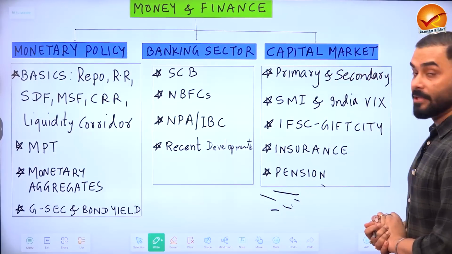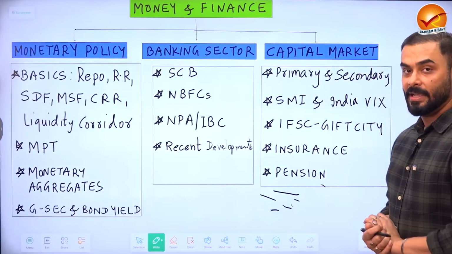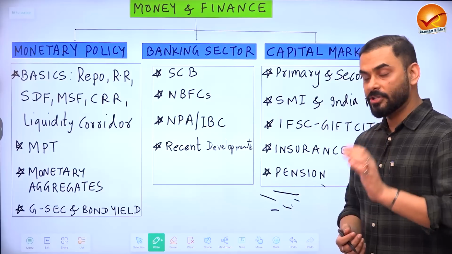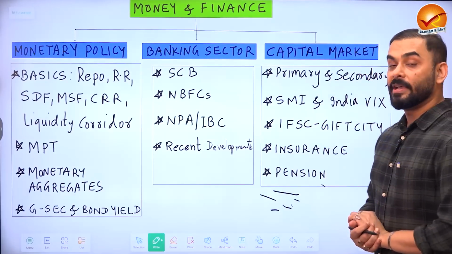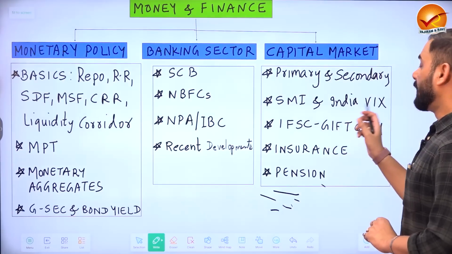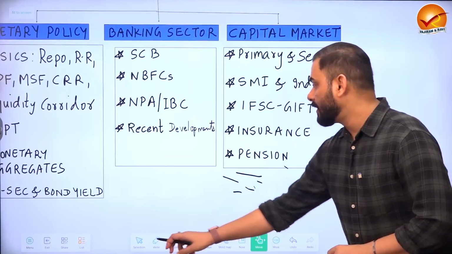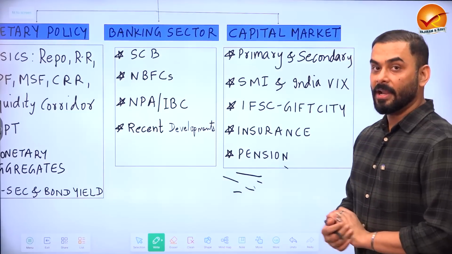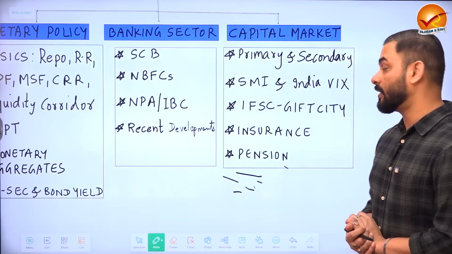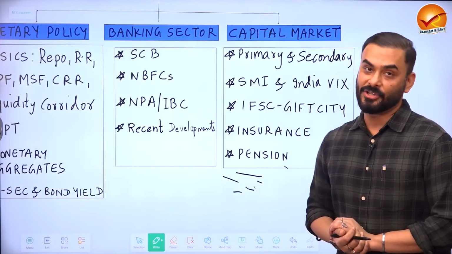Then we would come to capital market. In the capital market, we would look at primary and secondary market. And here we will look at both equity shares and bonds. Then we will look at something called as stock market index and India VIX. India VIX is also called as fear index. Then we would look at IFSC Gift City, International Financial Services Center, Gift City, which is in Gandhinagar, Gujarat. Then we would look at the developments related to insurance sector and pension sector.